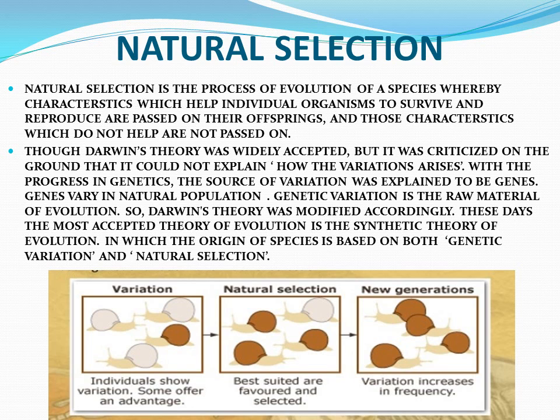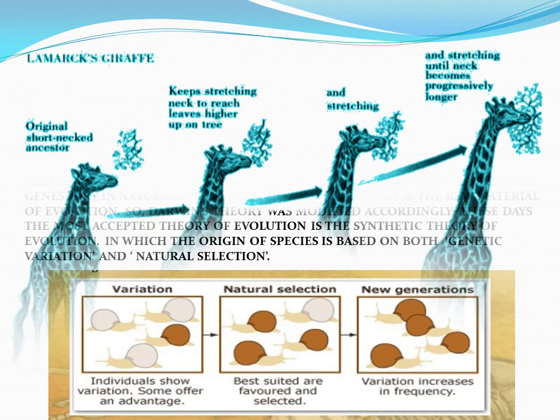After a long period of time, because this variation helps the individual to survive in that particular environment, this character becomes accumulated, and the variation increases in frequency and is passed on to their progeny. This is known as natural selection. This is all about natural selection.